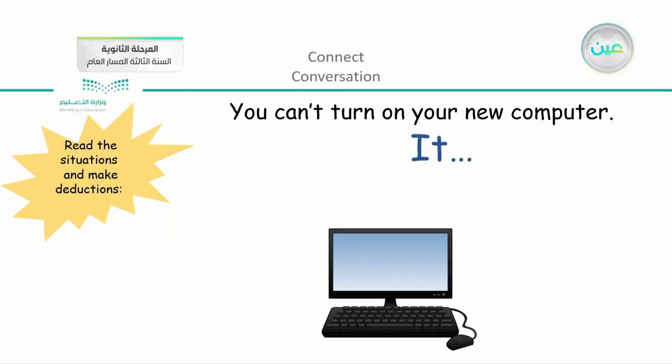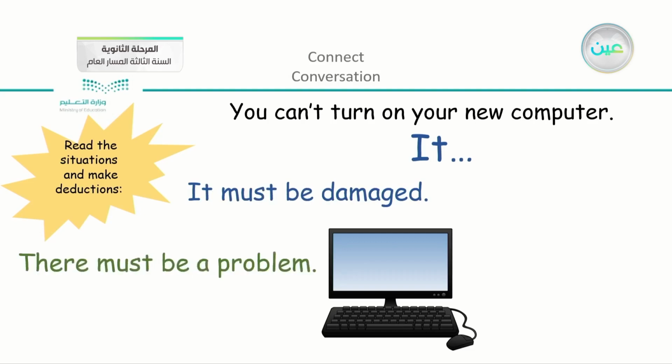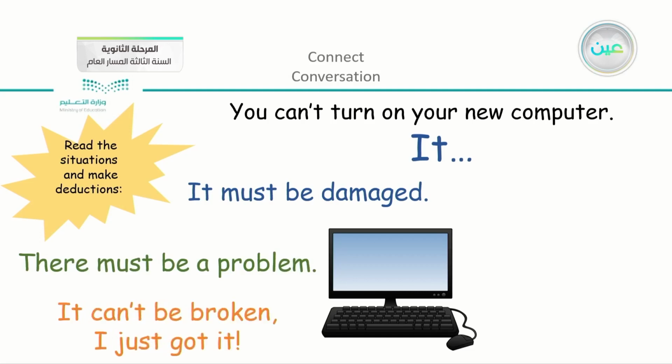Another situation, you can't turn on your new computer. What can we say to deduce? We can say, for example, it must be damaged. So if you have a new computer and it is not working, it must be damaged. There must be a problem. It can't be broken, I just got it. So three sentences that have three different meanings of deduction.